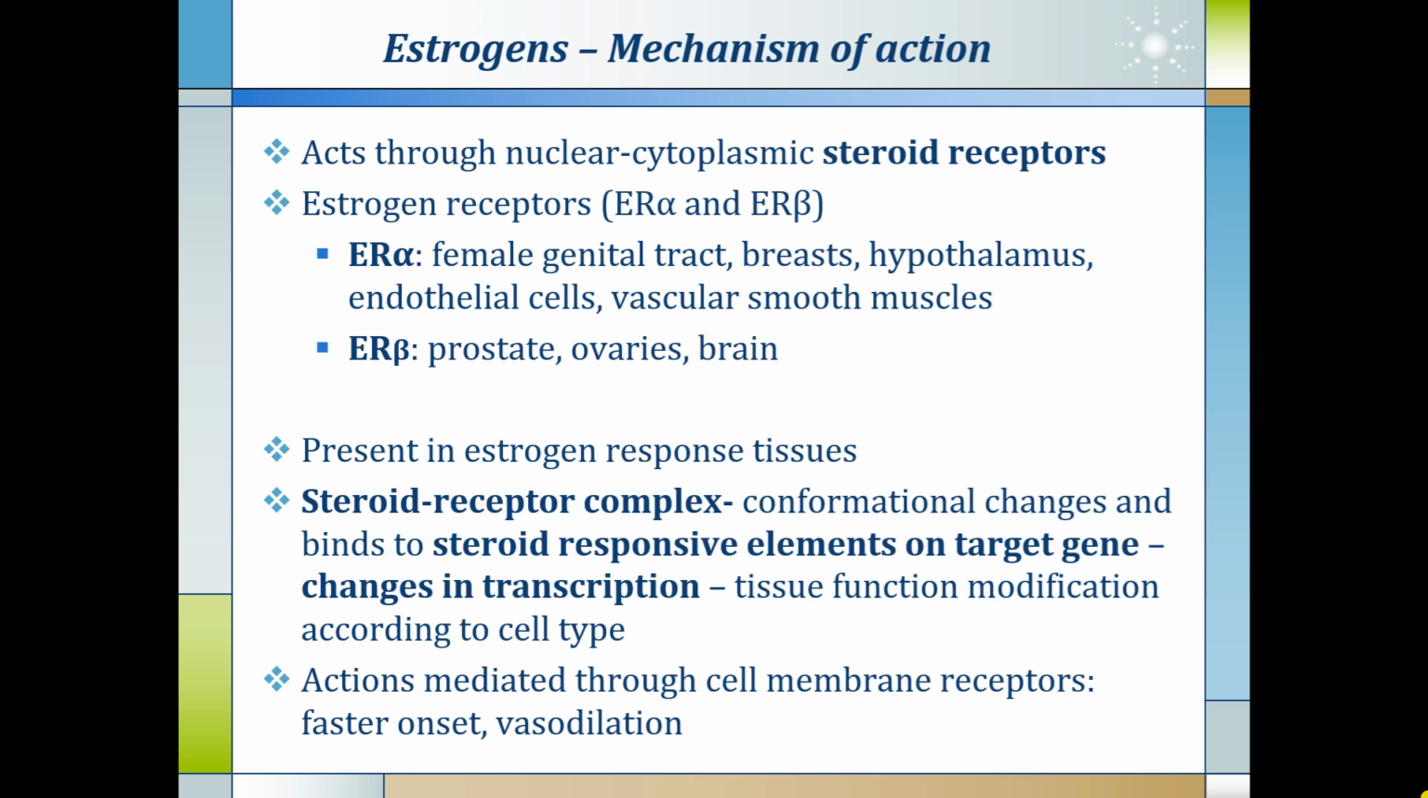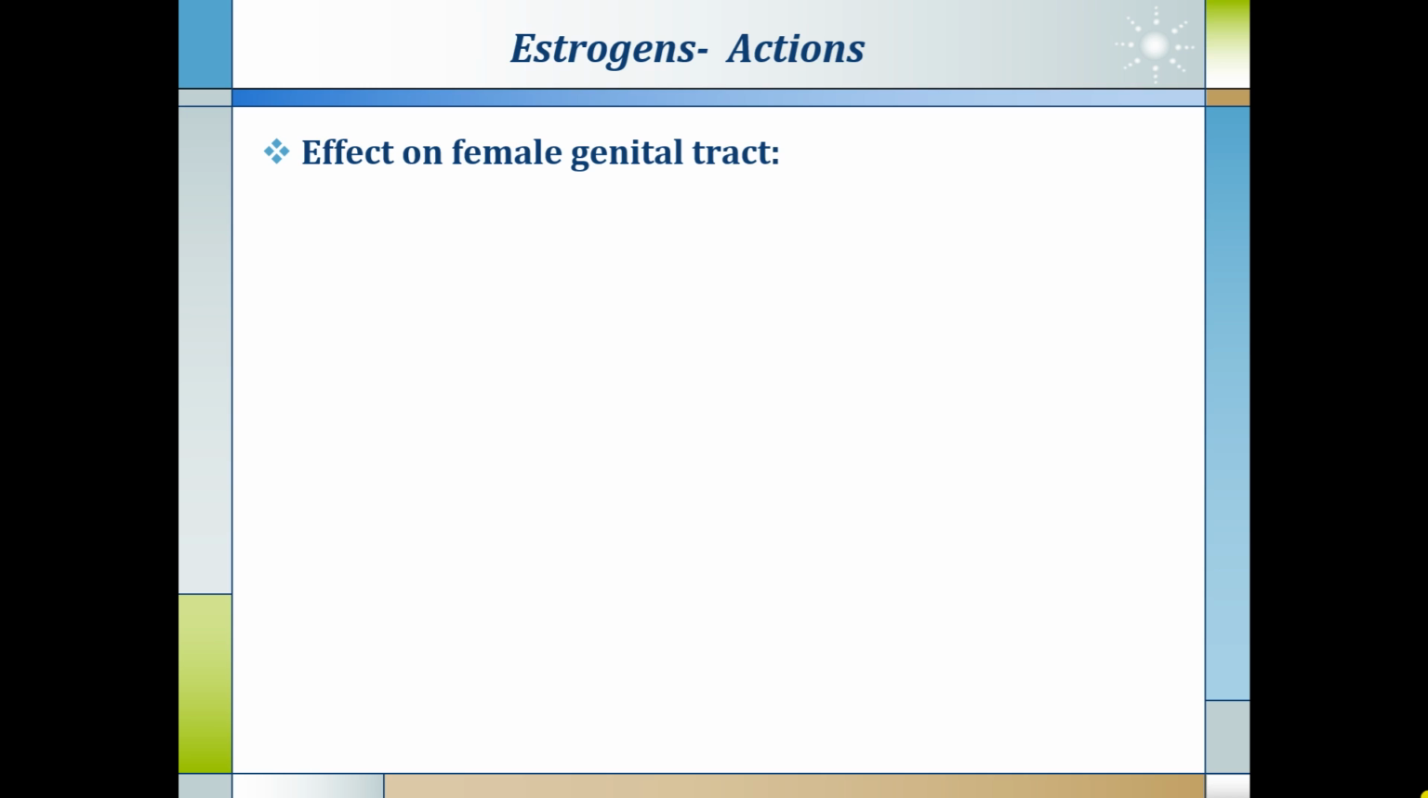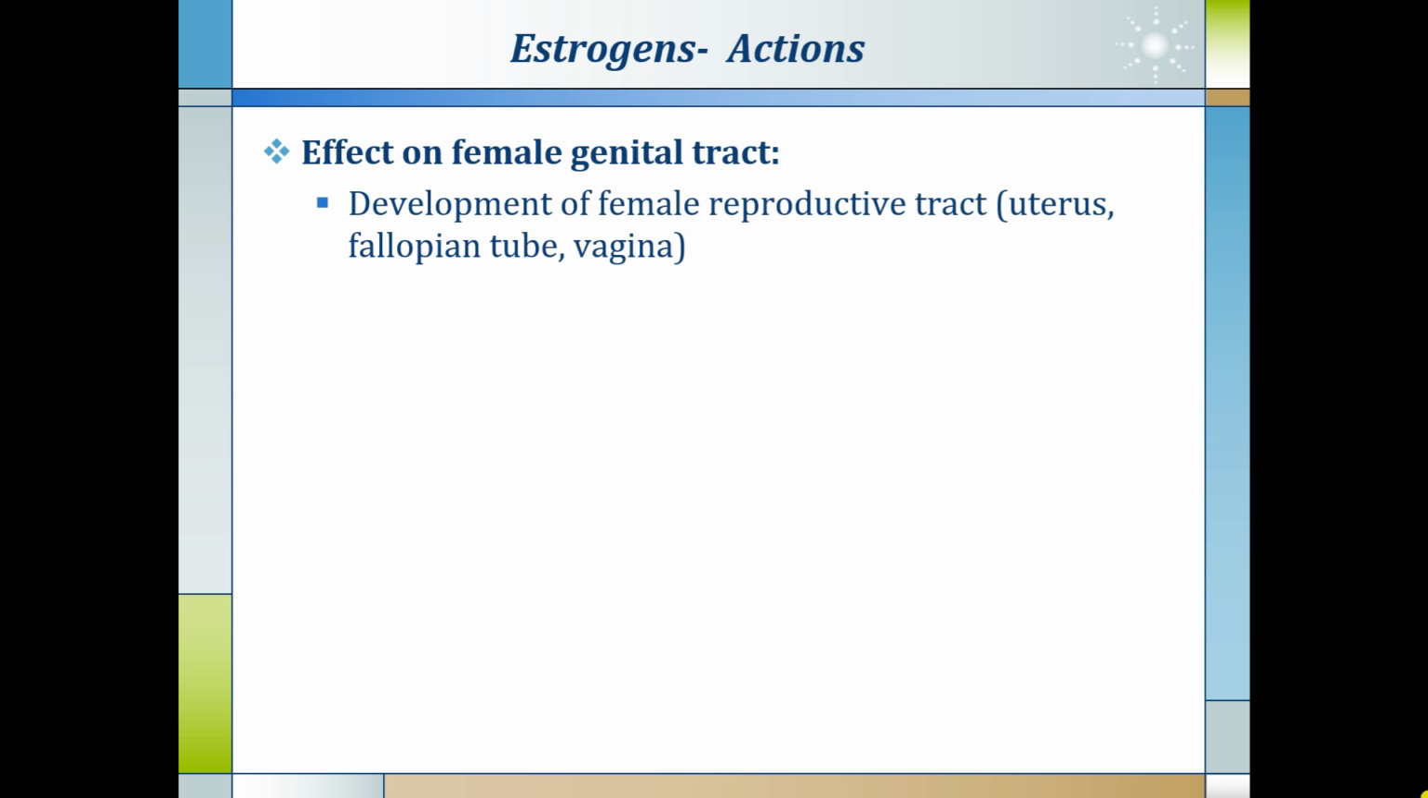Actions mediated through cell membrane receptors have a faster onset of action, like vasodilatation. Now we see the pharmacological and physiological actions of estrogen. Effect on the female genital tract.